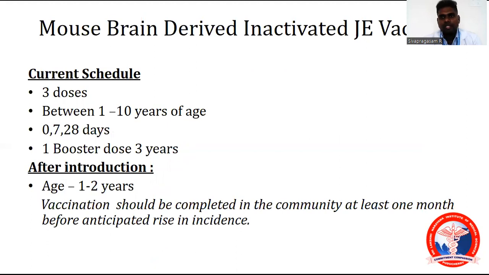Mouse brain derived JE vaccine. The current schedule is 3 doses between 1 to 10 years of age, at 0, 7, and 28 days, with 1 booster dose at 1 year and then every 3 years. After introduction, for 1 to 2 years, vaccination should be completed in the community at least 1 month before the anticipated rise.